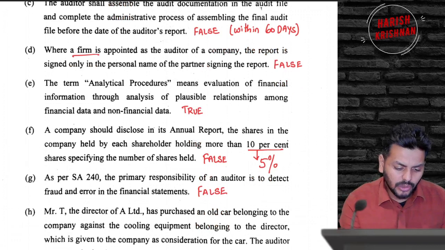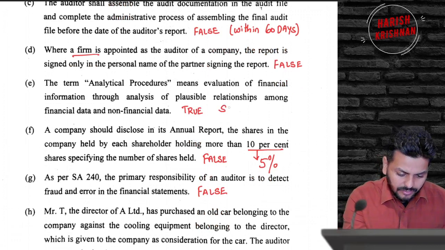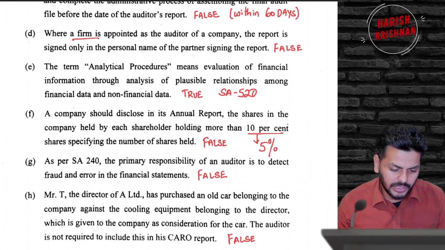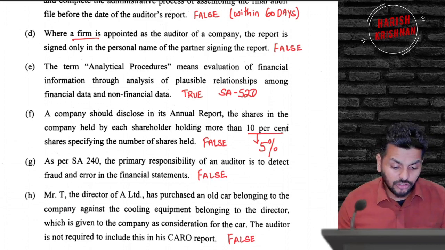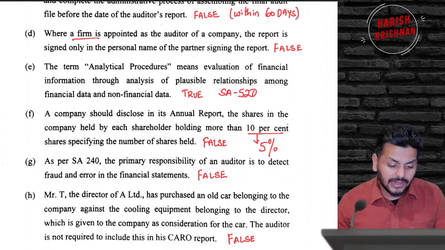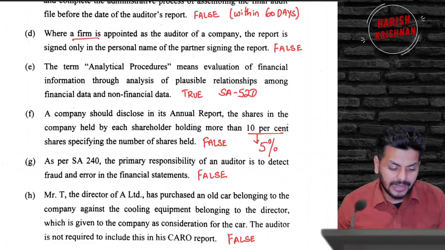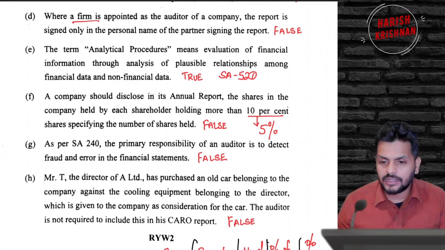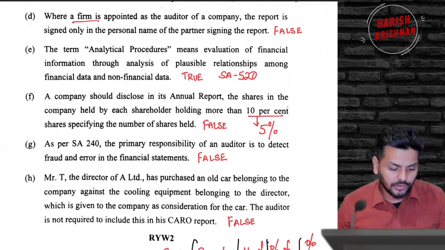This is straight out of SA 520 on analytical procedures. It's a question that defines what analytical procedures are, so I think you should get your full marks there. The term analytical procedures means evaluation of financial information through an analysis of plausible relationships among financial and non-financial data, which is absolutely the definition of analytical procedures. A company should disclose in its annual report shareholding pattern. I think all of you know that that is 5%, not 10%. So that one is false.